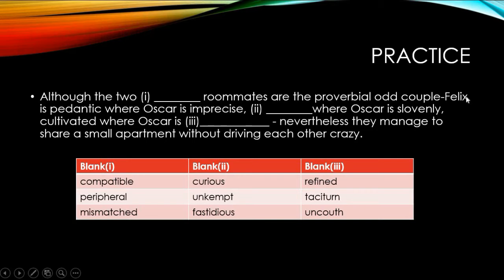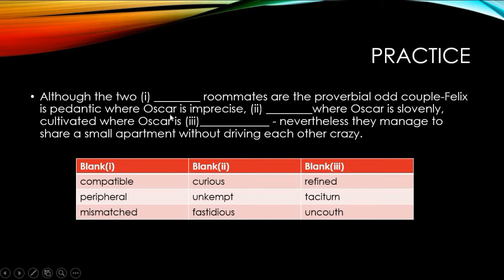Felix is pedantic whereas Oscar is imprecise. So we are talking about two people, Felix and Oscar. Pedantic is a person who is punctilious, very precise about every particular. He's very interested in minute details, whereas Oscar is imprecise. So these are two odd couples.